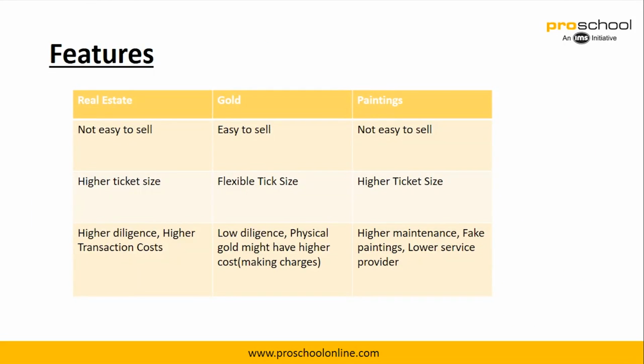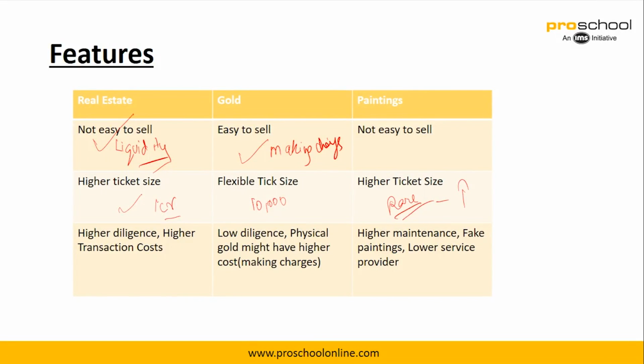Now the features: real estate, not easy to sell, so there are liquidity issues here. You may buy real estate, but it is not easy to sell. Again, gold, if you buy in physical form, it is not easy to sell. There will be making charges in this. Again, paintings also are not easy to sell, and probably even not easy to buy. Higher ticket size: if you go ahead and buy a house, it would cost you somewhere around 1 crore. Gold is a flexible ticket size, so you can start somewhere around 10,000 also. Paintings are higher ticket size, because if you're looking for rare paintings, then probably the ticket size may be pretty high.